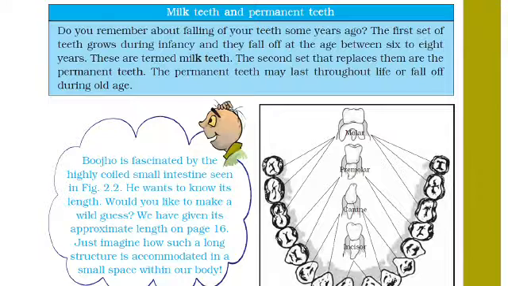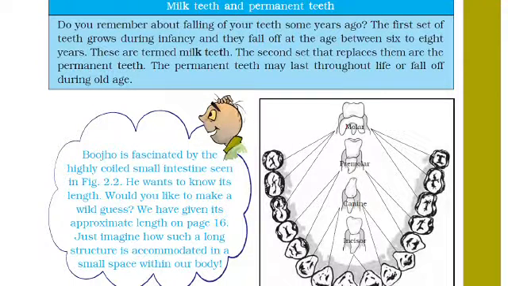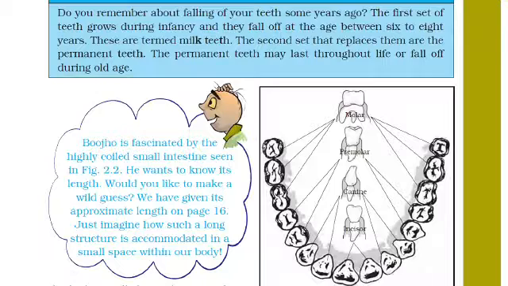These are termed milk teeth. What are milk teeth? The first set of teeth which grows during infancy and falls off at the age between 6 to 8 are called milk teeth. You can write this answer.